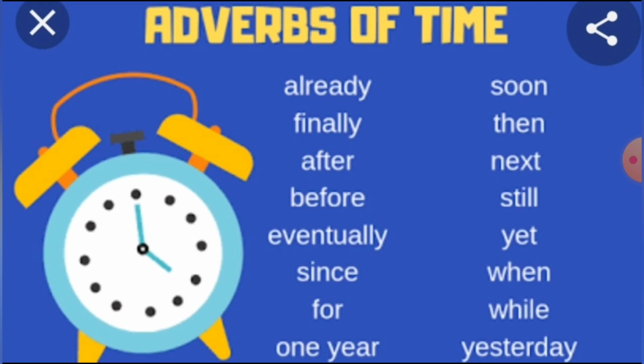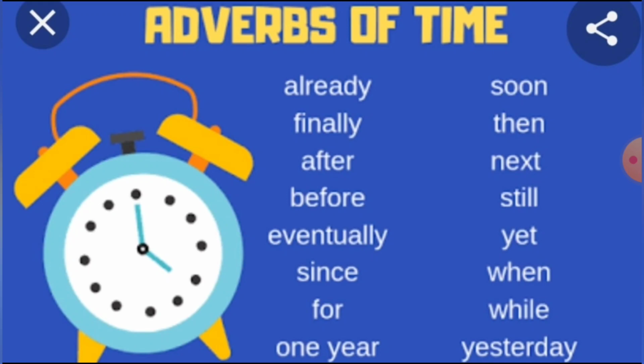See, already. Suppose you take the first word, already. Already means what? We can say, I finished my work already. Or otherwise, already I went to school. Okay, then see there, we will see about yesterday. They returned yesterday. Okay, now we will use the word finally. The game has ended finally.